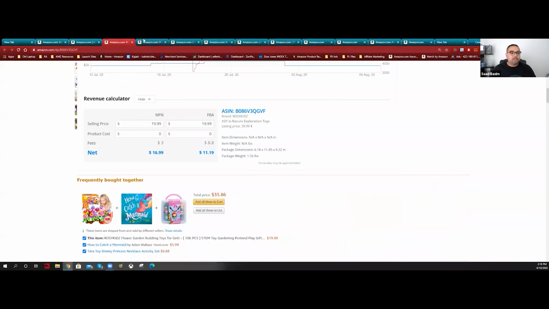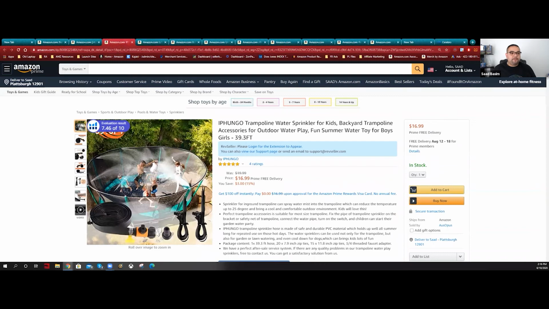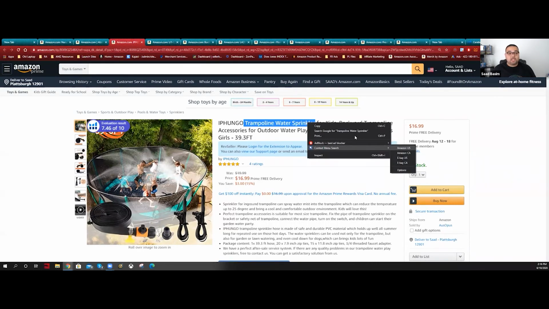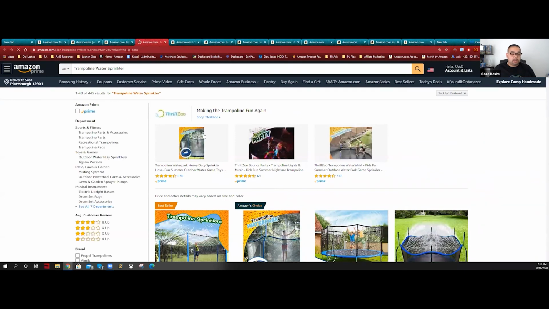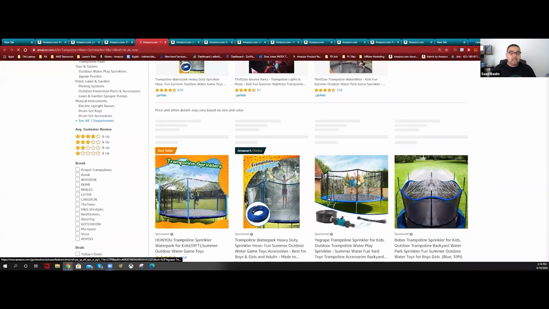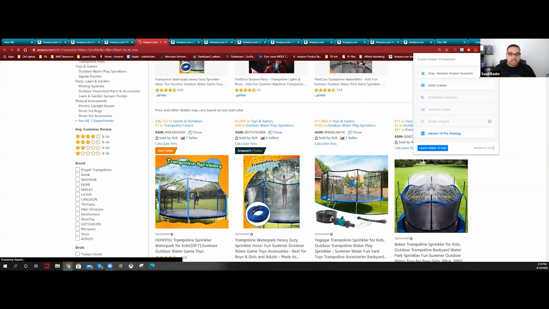So what I'm going to do now is look at the first potential product. So I have this one, trampoline water sprinkler. As I said, don't forget this one is going to be more toward a specific season, which is going to be summer. But let's say this product is cool and we wanted to get into it and we just checked it. Let's see here.